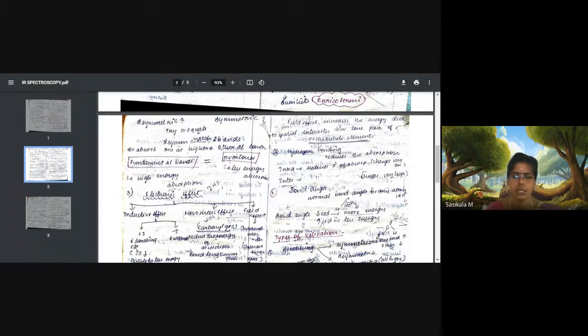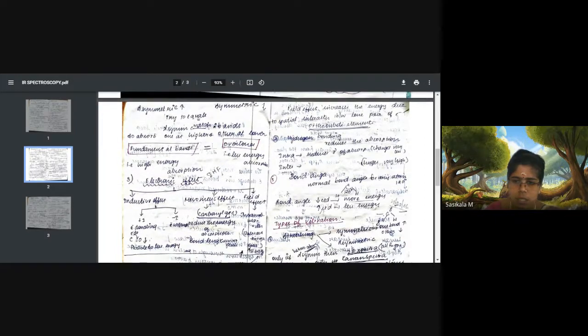Then the fifth one is bond angle, that is rotational energy. If the bond angle is reduced from 120 degrees, which is the normal bond angle for any group, then it requires more energy of absorption. If it increases above 120 degrees, then less energy will be required for absorption. So these are the different factors that affect vibrational frequency from its normal level.